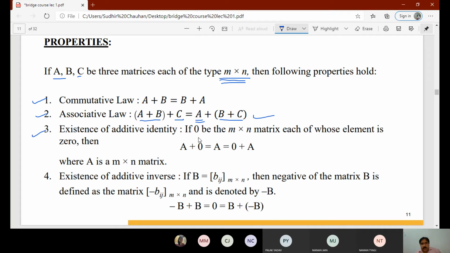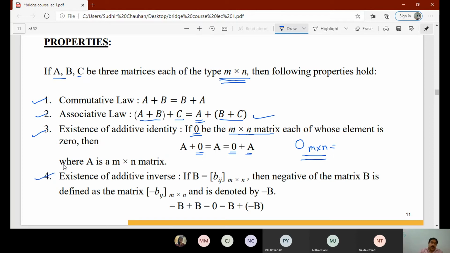Existence of additive identity. If O is the M by N matrix, each of whose elements is 0, this is the null matrix of the same size. That is, if A, B, C are M by N, it is also taken as an M by N matrix. Then A plus null matrix is equal to A, which is equal to null matrix plus A. So this matrix O, of order M by N, which is called the null matrix, is the additive identity of matrix A.